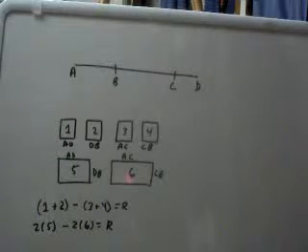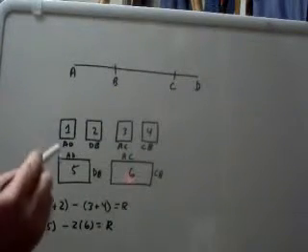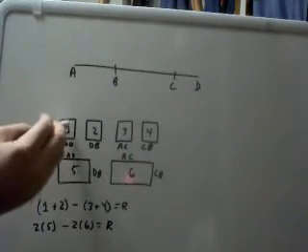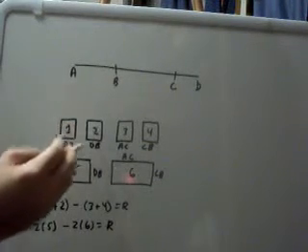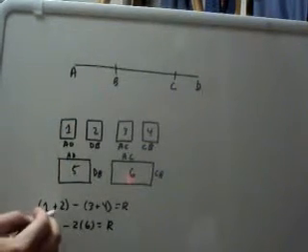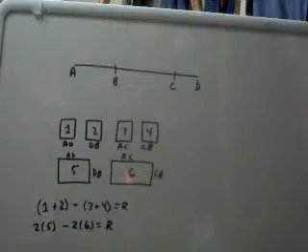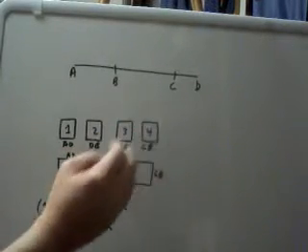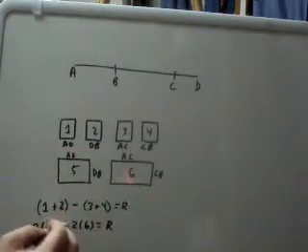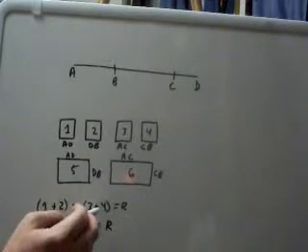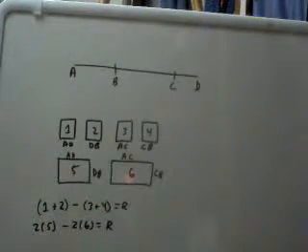Now, since the excess of the squares on ADDB, what you have to do on this is add the area of this square and this square together, and that is going to be this total right here. Then you're going to add this square and this square together, and that's going to be this total right here. And when you subtract this total from that total, you'll get R. Now here's the kick.